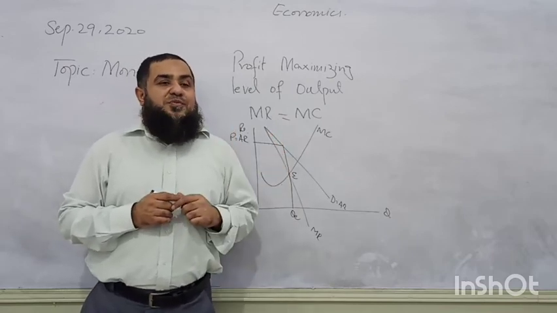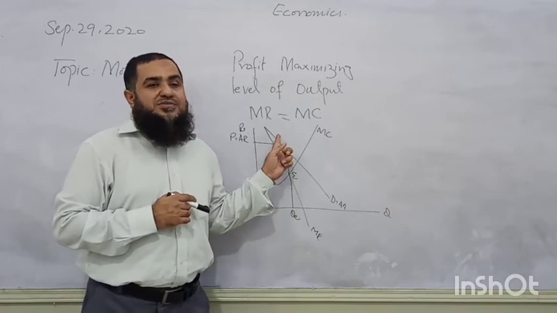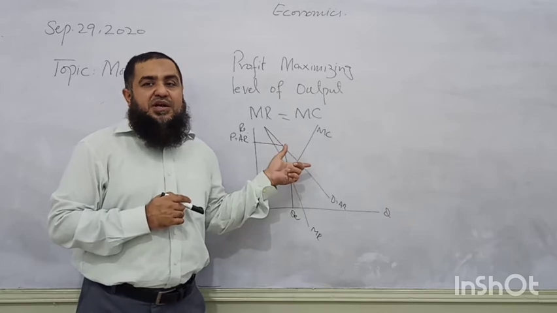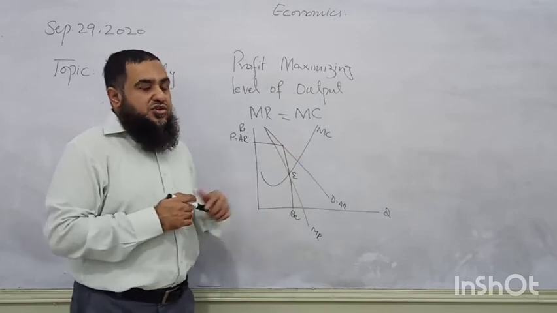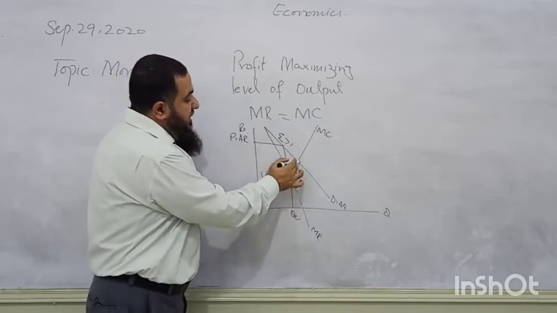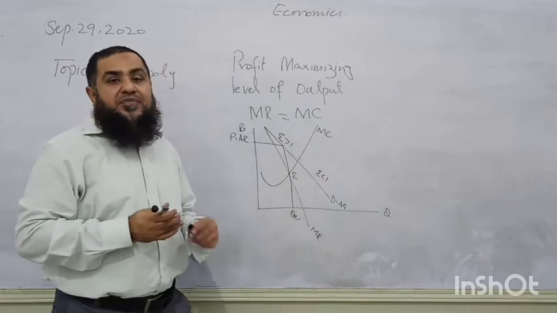If I ask you, what will be the elasticity of demand at this point? There are different values of price elasticity of demand along one demand curve. So this is the elastic part of demand. In the middle it is unitary, and here it is inelastic.